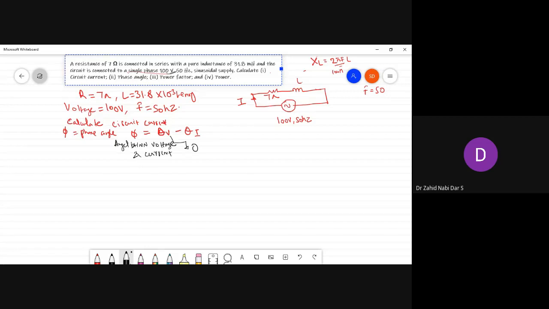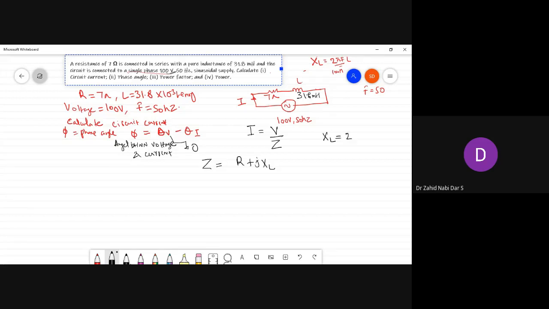In order to calculate the I value, you know that I would be equal to V by Z. So the Z value you require to calculate, and Z is equal to R plus JXL, where R is 7 and L is 31.8 millihenry. So XL first you have to calculate.